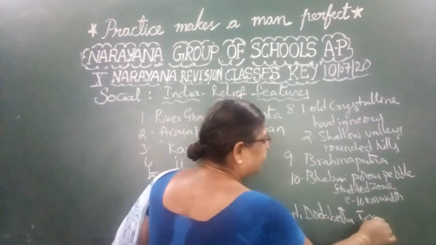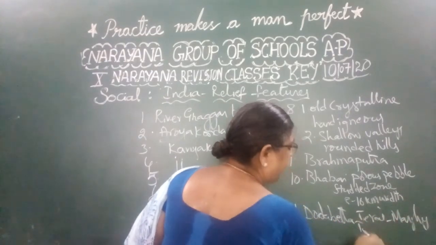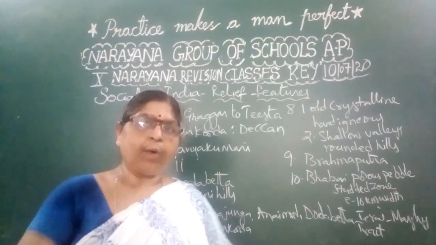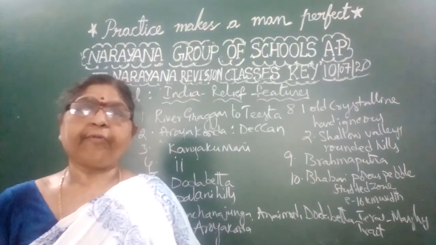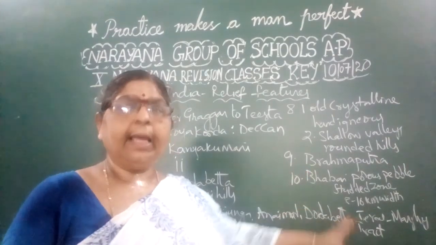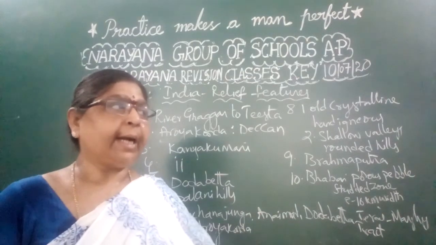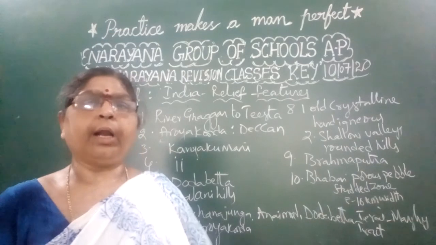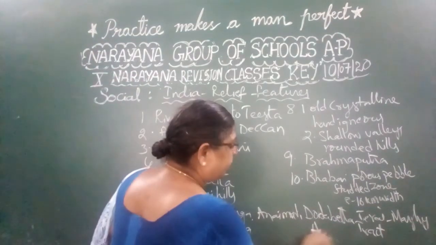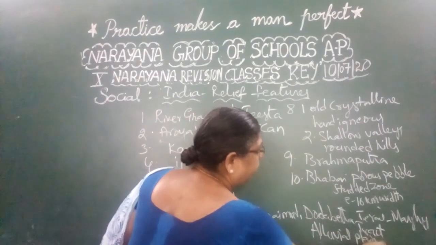Not only that, another one is Terai. Terai is a marshy tract found near the low-lying areas. Suddenly all the water comes there and most of the flora and fauna is observed. So children, the features are Bhabar, Terai and alluvial plains. The most fertile plains are found, like the Bangar and the Khadar, the older alluvium and the newer alluvium. These are the different parts of this plain. What are the three parts? Bhabar, Terai and alluvial plains.